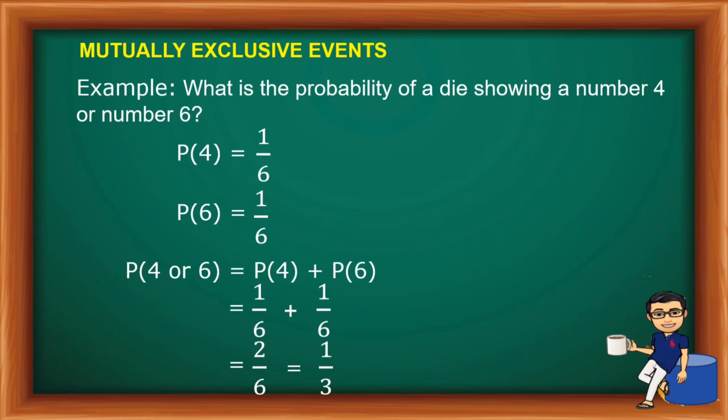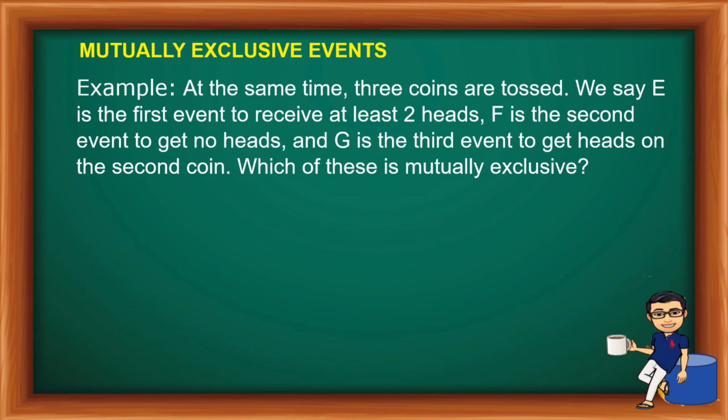Okay, so let's have another one. How about this one? At the same time, 3 coins are tossed. We say E is the first event to receive at least 2 heads. F is the second event to get no heads. And G is the third event to get heads on the second coin. Which of this is mutually exclusive? So ilang event tayo mayroon? 3. We have event E, event F, and event G.